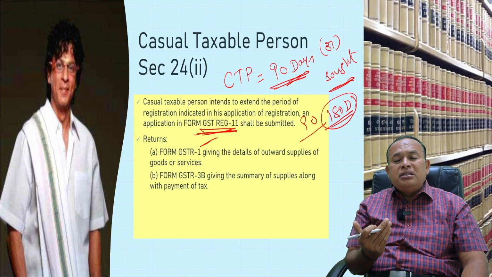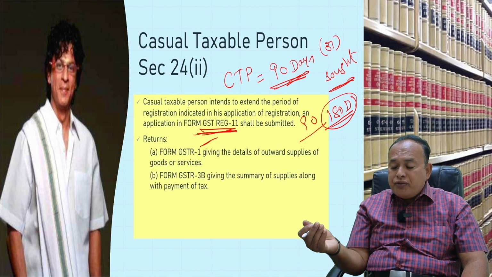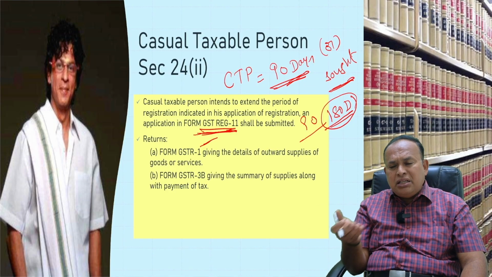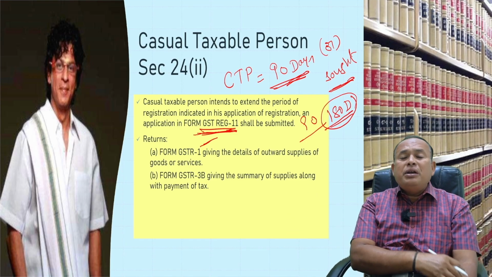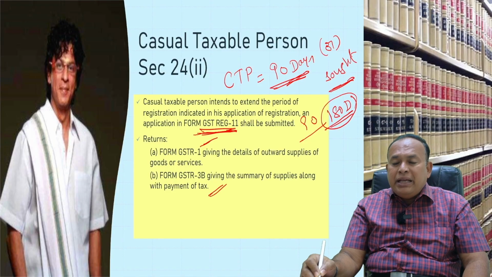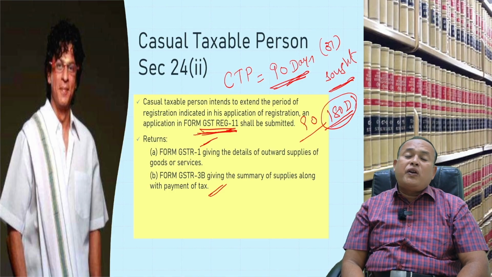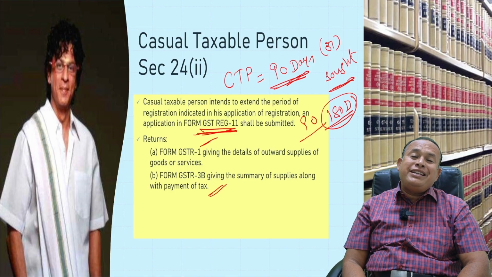GSTR 1 is supposed to be submitted by the 11th of the following month, followed by GSTR 3B, which means return 3B, to pay the tax or carry forward the excess credit as the case may be, by the 20th of the following month.